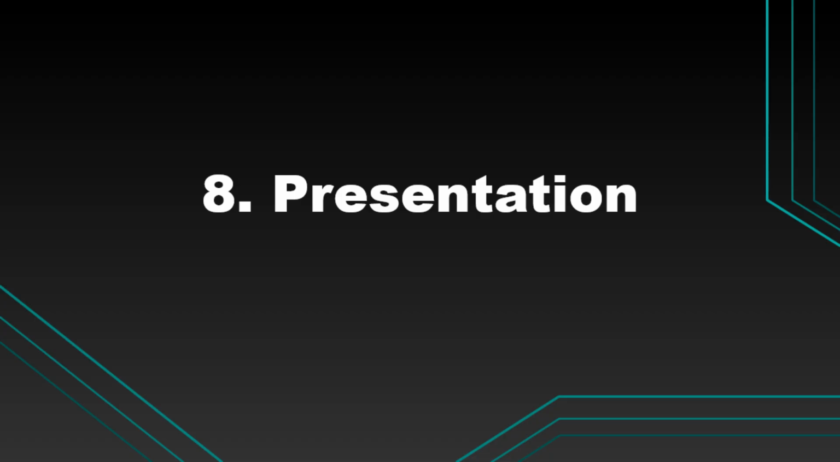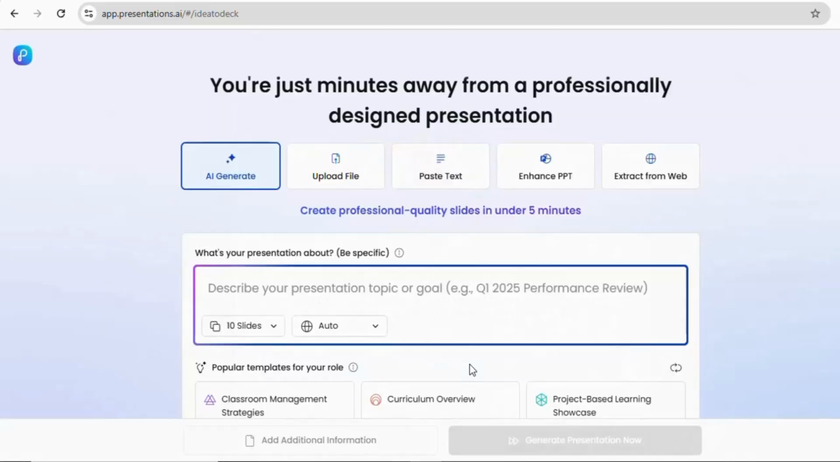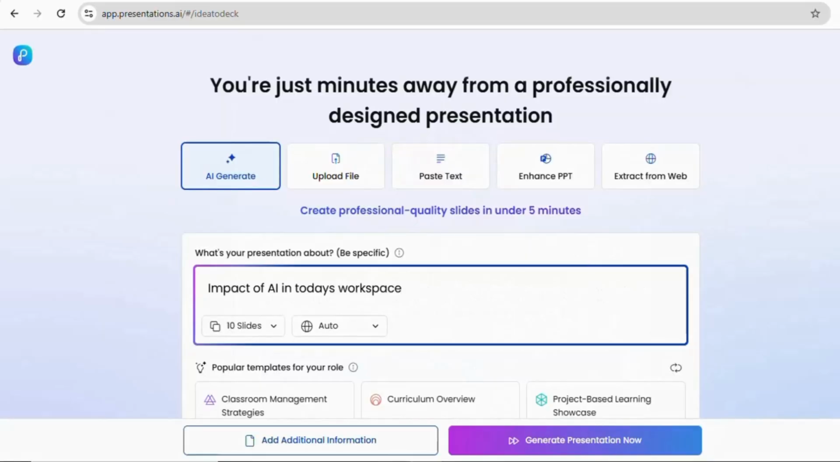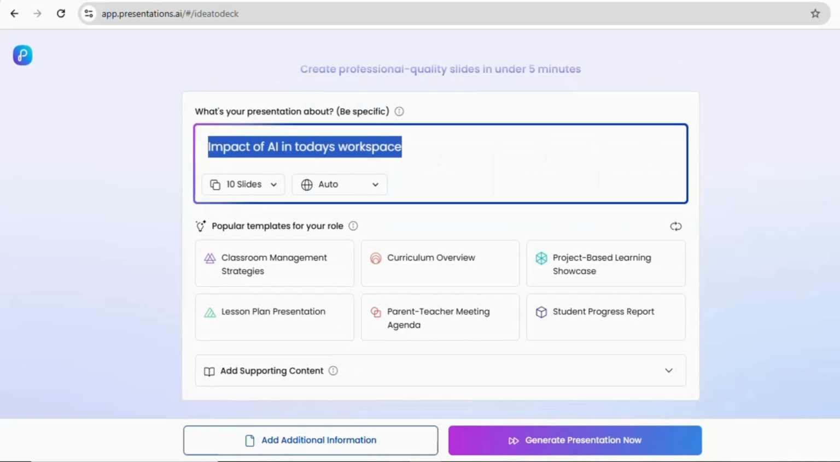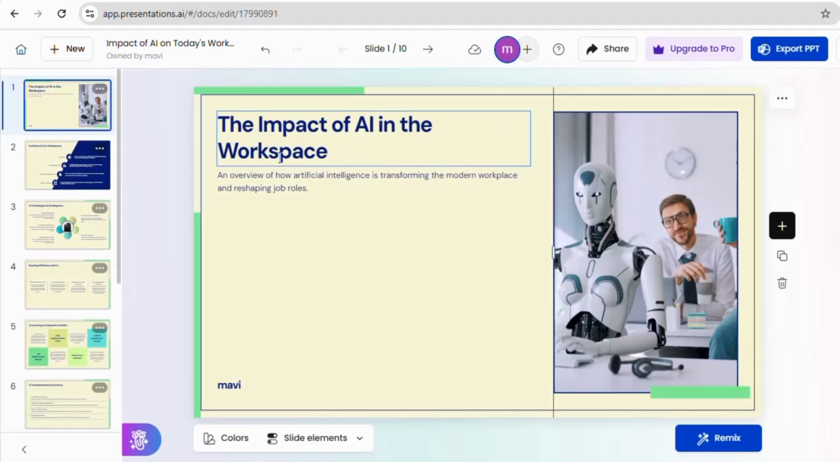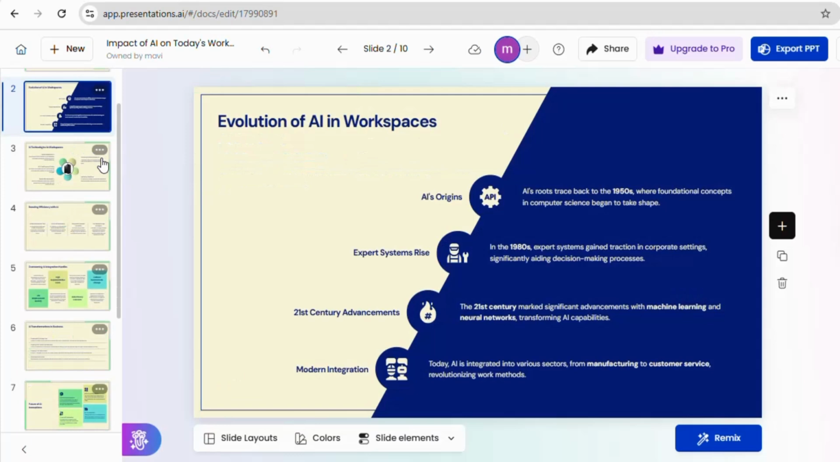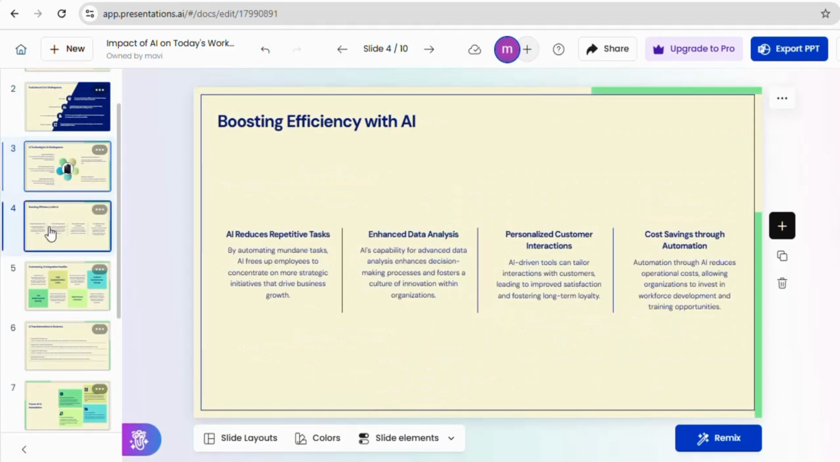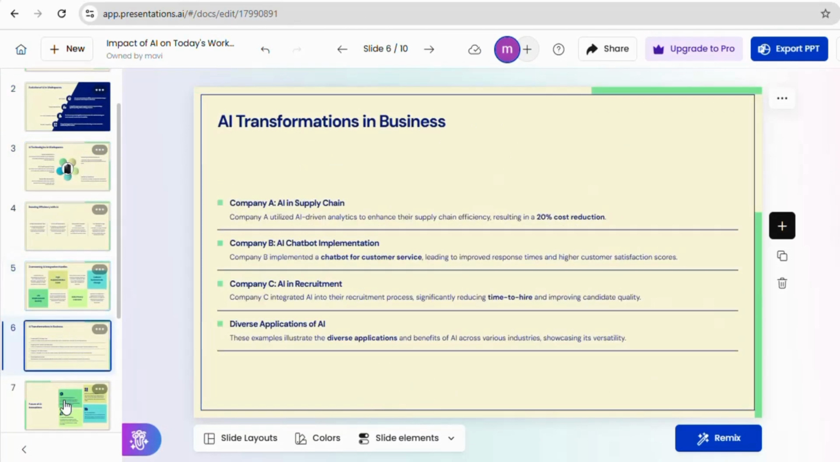The eighth app is Presentation.ai. Are you tired of creating presentations yourself? Then this tool will help you. Here, I am giving it a prompt to generate a presentation about the impact of AI in today's workforce. Then click on Generate Presentation. It has designed a beautiful presentation with images and different design templates.